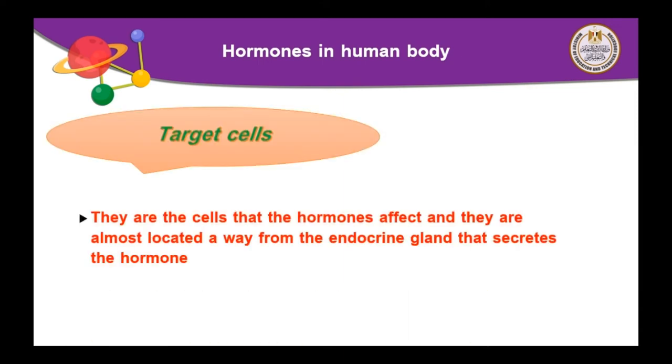Now we can define target cells. Target cells are the cells that the hormones affect, and they are almost always located away from the endocrine gland that secretes the hormone. They are the cells which the hormone affects.